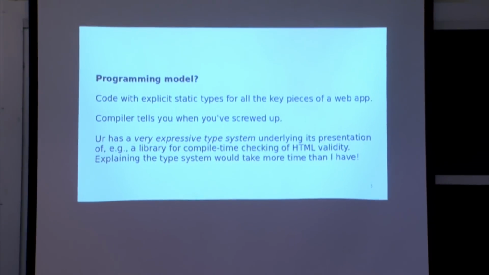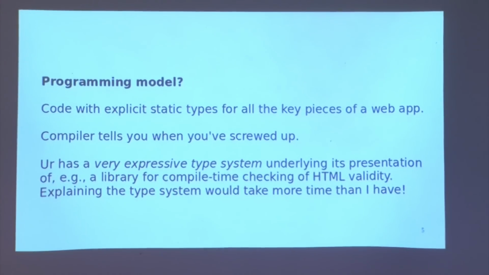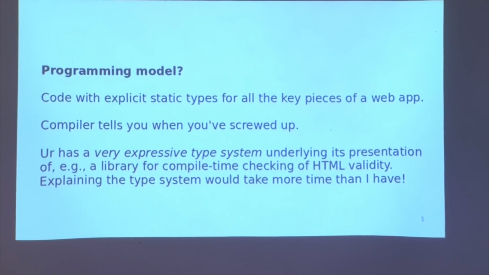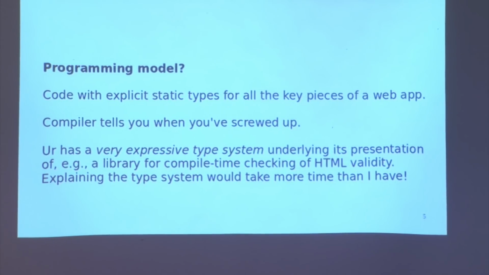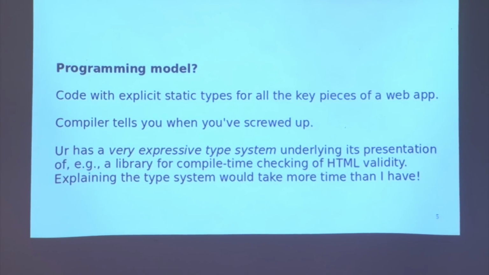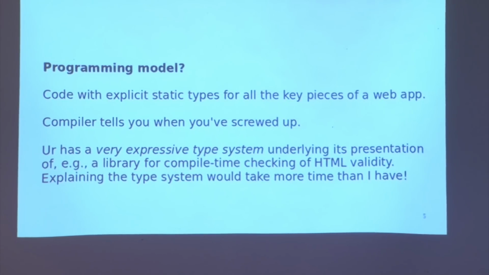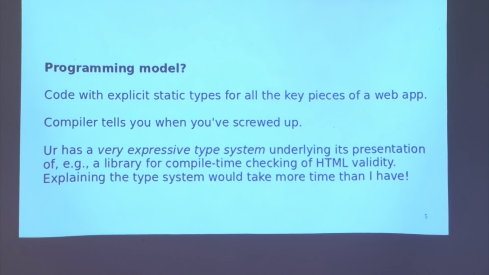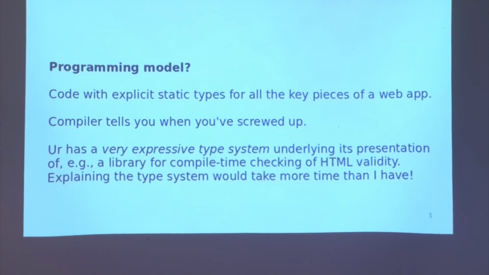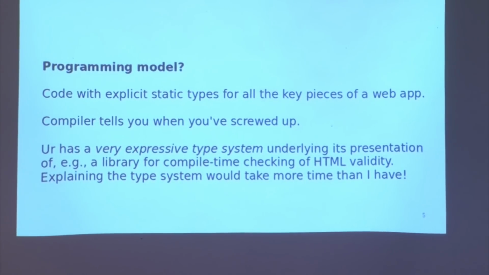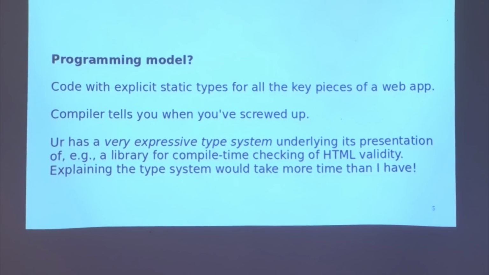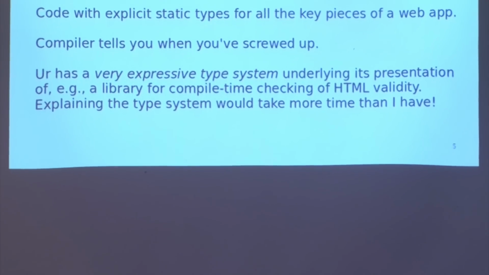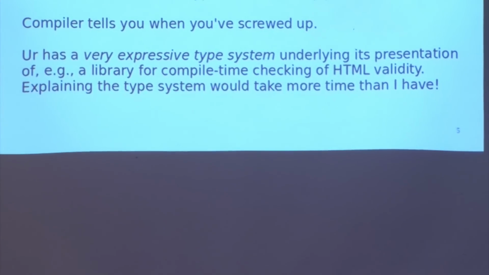So the programming model is really closely connected to static typing. And that's not just static typing like in, say, Java, which has a relatively inexpressive, clunky type system, but static typing like in Haskell or OCaml. And these types are one of the ways that the compiler understands what you're doing and catches mistakes in your program. And it turns out that the core language that Ur-Web is built on top of has a very expressive static type system. So many of the things that Ur-Web does are actually just exposed as libraries with no special